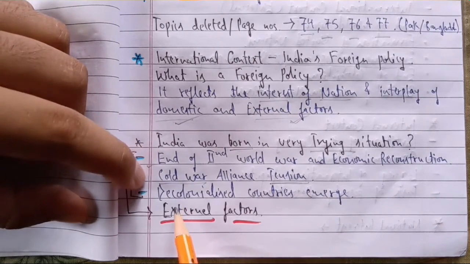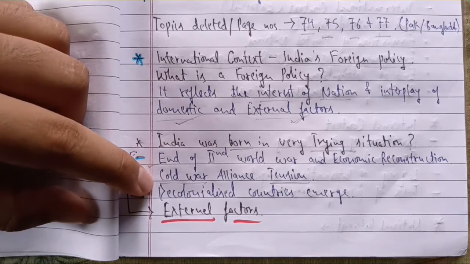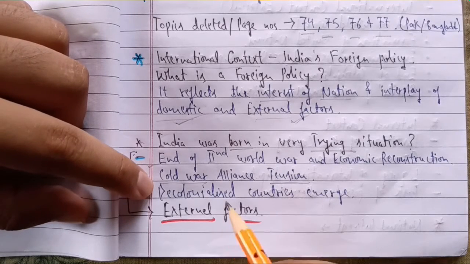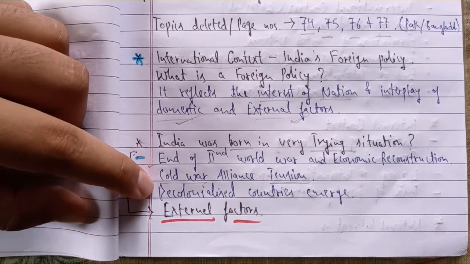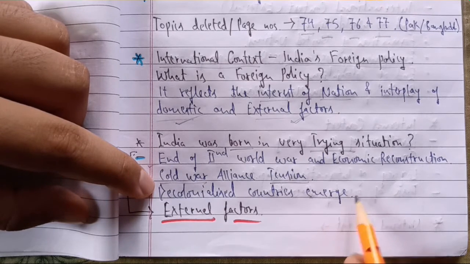So the next thing was that decolonized countries emerged. After the Second World War, there was decolonization of countries. Decolonized means previously we were a colony of the British. In the same way, in Asia, Africa and Latin America, there were many smaller countries which were colonized by the British, France, Portuguese, etc. So after the Second World War, all these colonies got freedom and became independent states. So this was the time when decolonized countries emerged.